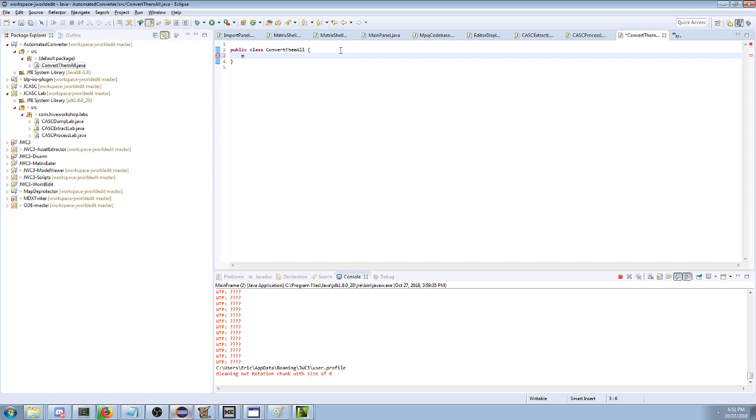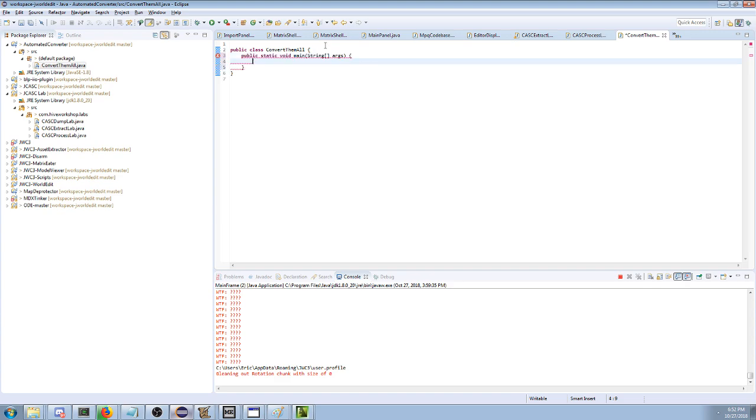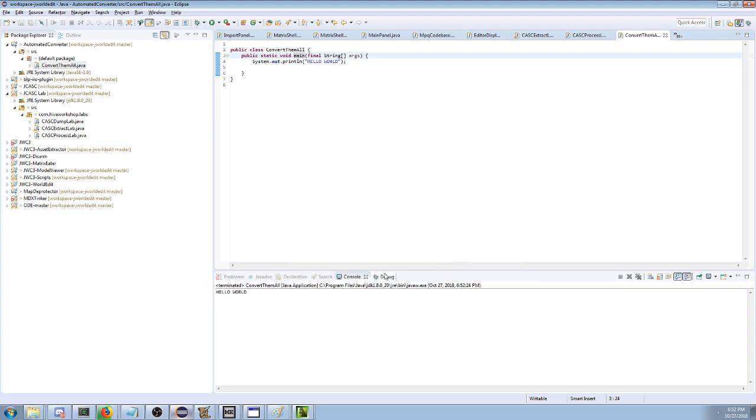So you need to have like a starting point of your program in Java. It's a little annoying, but it means if I type main right here and I hit control space, main method, this thing, and I hit enter, it'll create for me this main method where I can just start typing code, right? And Java has this, you can print text: system out print line, hello world. If I do that and then I click run on this, it's gonna run. It's gonna give me hello world down here.